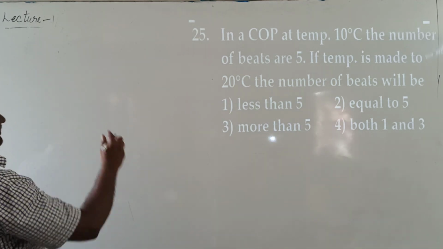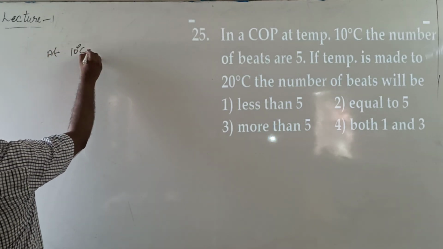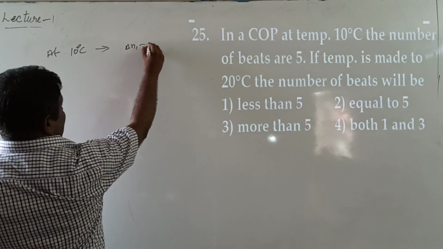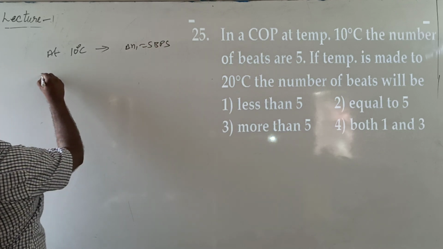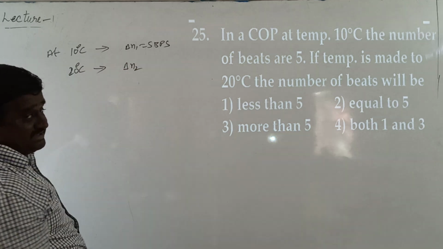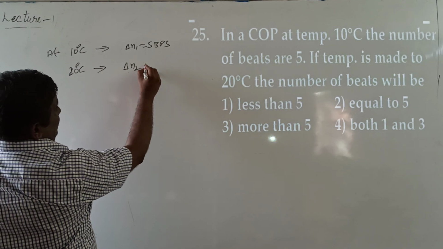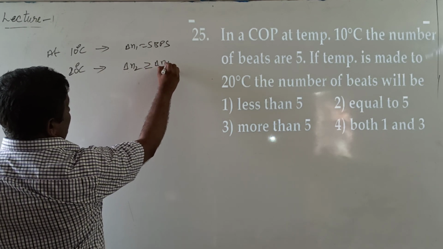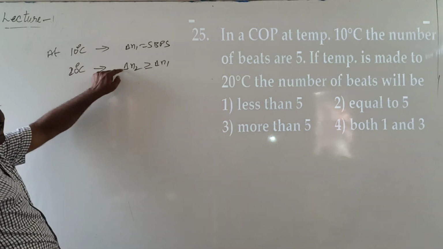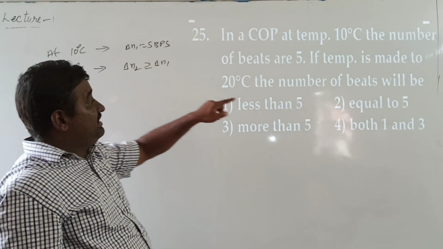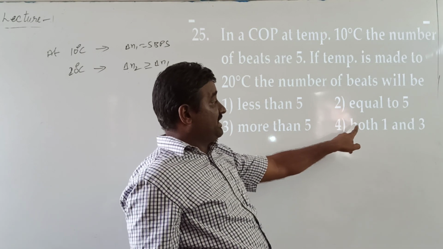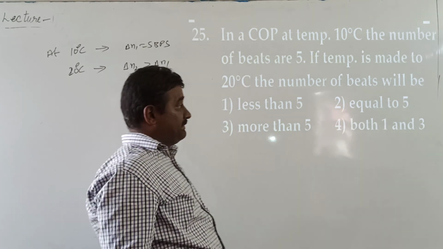Thus we conclude that if at a temperature of 10 degrees centigrade the beat frequency is delta N1 equal to 5 beats per second, and the temperature increases to 20 degrees centigrade, the beat frequency is taken as delta N2. This delta N2 is greater than or equal to delta N1, which means the beat frequency either increases or stays equal to the initial beat frequency, that is, equal to 5 beats or more than 5 beats. Both are correct options. Hence, the fourth option is the right option.